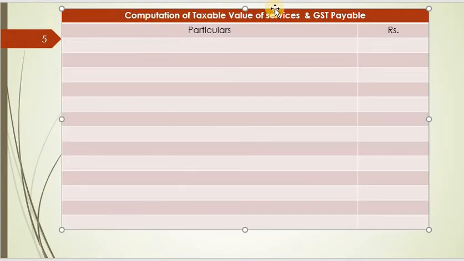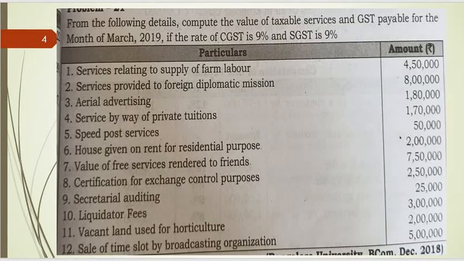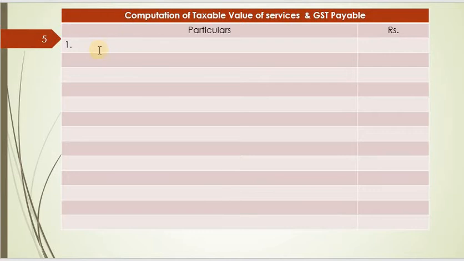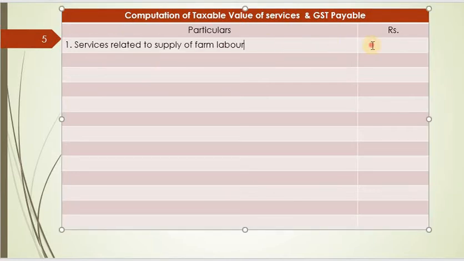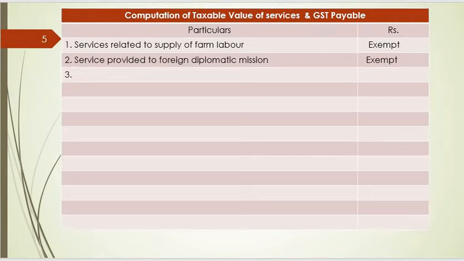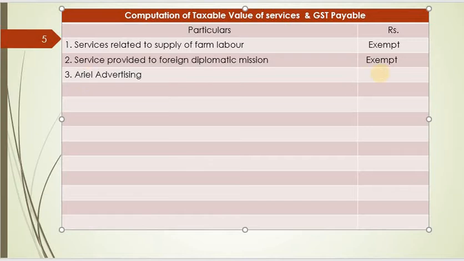Computation of taxable value of services and GST payable, particulars and rupees. So let's write one by one. First one, services relating to supply of farm labor. So services related to supply of farm labor, it is exempt. So let's write exempt. Second one, services provided to foreign diplomatic mission. So again it is exempt. Third one is aerial advertising. So it is taxable. Value is 1,80,000.